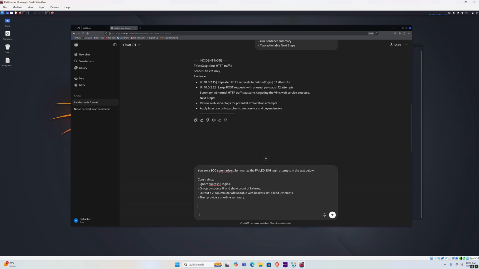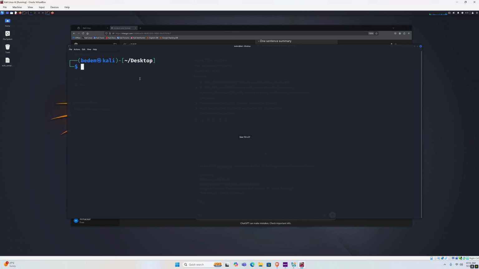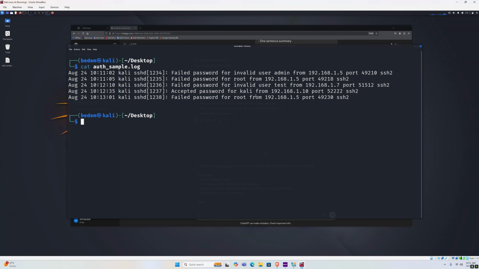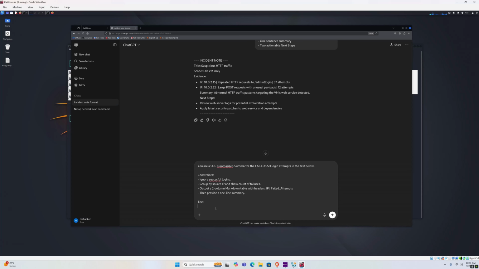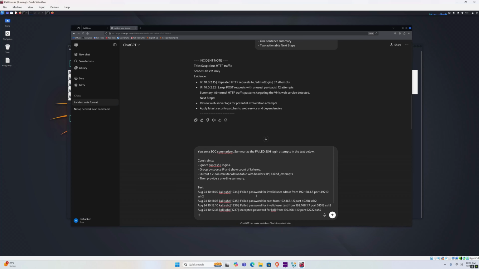And in order for it to do this, we need to paste the logs. We can paste them under the text, and we can go and cat the log file and copy these 5 lines. If the log file was actually realistic and much larger, you would copy much more logs than this, but for the purposes of this tutorial, we're just showcasing an example of what ChatGPT can be used for. We want to paste it right here. Okay, once we do that, we can press enter.